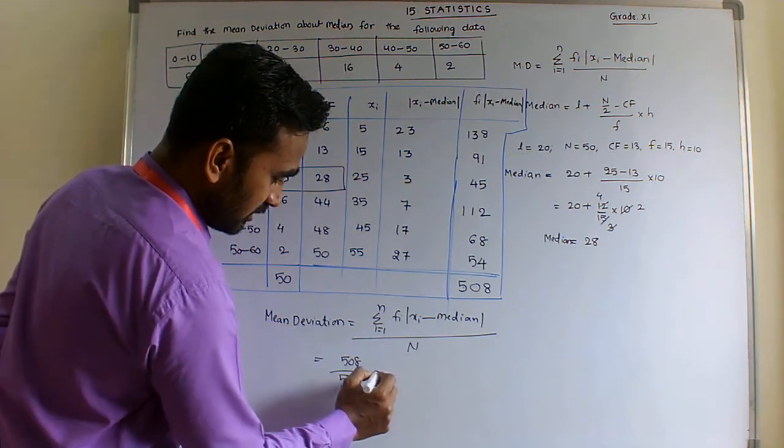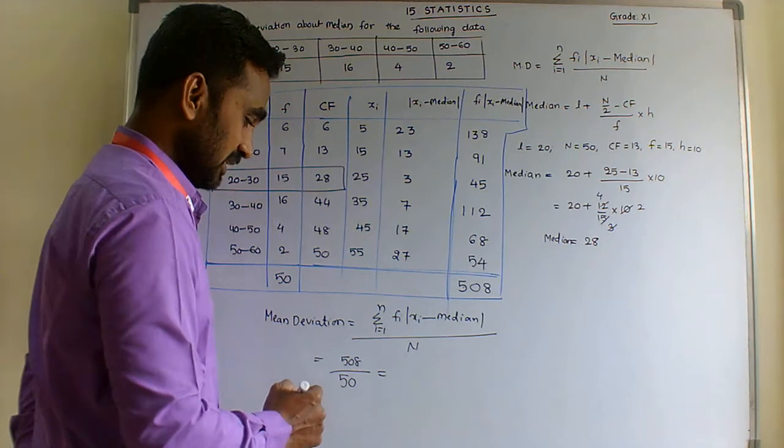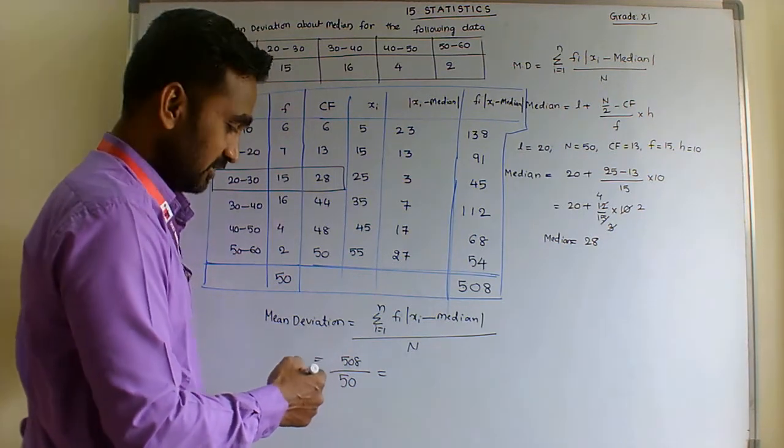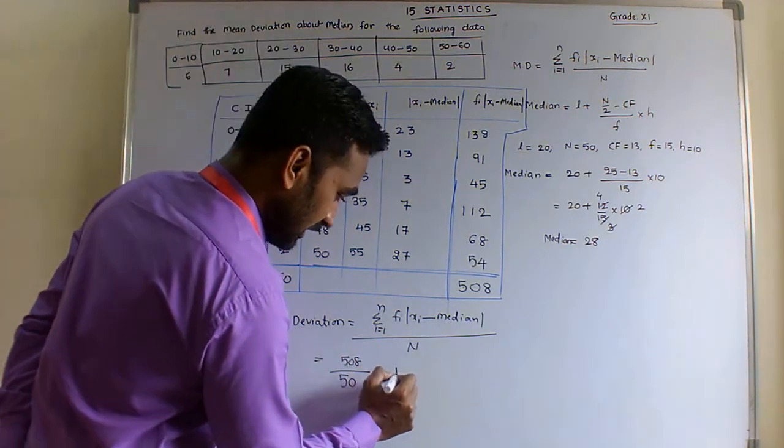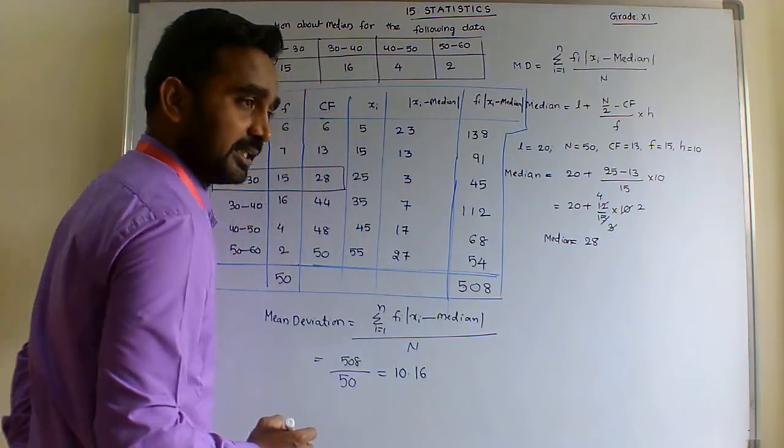So 508 by 50, expressed up to 2 decimals. Hence the answer is approximately 10.16.